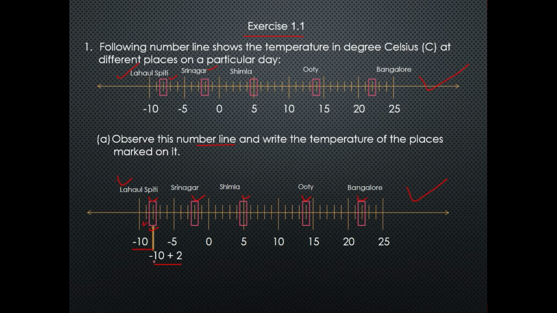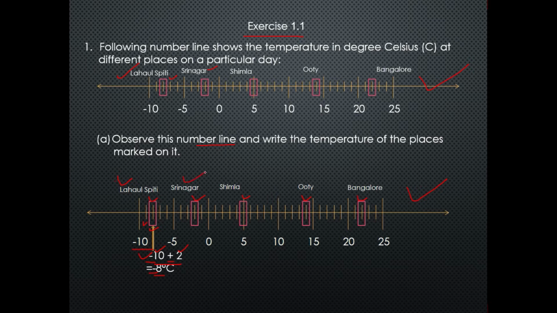Now you can see 10 is negative and 2 is positive, so we will subtract 2 from 10. After subtracting 2 from 10 we get 8, and we write the sign of minus, because the larger number, 10, is negative.